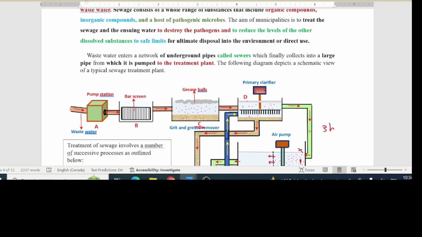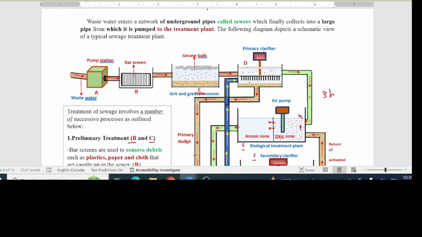Wastewater that collects at the pumping station is first passed through bar screens to remove large debris. From there, the water is sent to the grit and grease remover. Here, the flow of the water is slowed down to zero to allow solid materials such as sand and small pebbles to settle out as grit. Insoluble materials such as oils and other greasy particles float at the top. These are removed mechanically. From here, the water is sent to the primary clarifier.